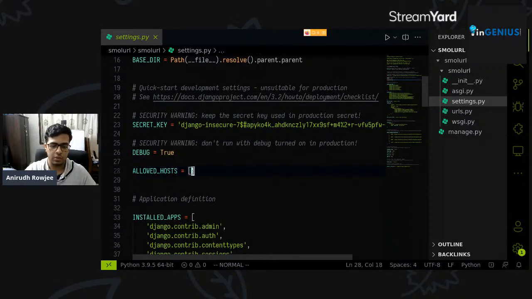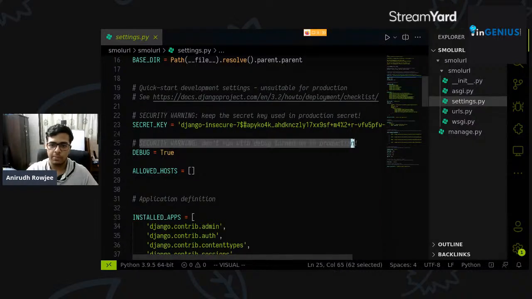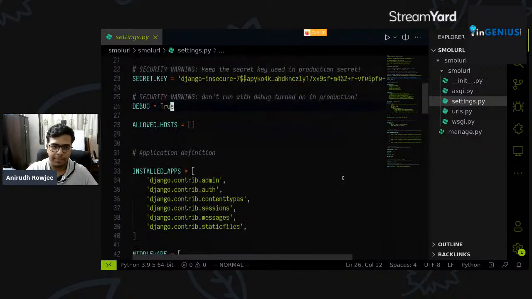which tells Django that look, there are these things that can make requests to our application. There's a debug flag here. If we turn this to false, Django will stop giving us helpful error messages. And we have mentioned very clearly security warning, don't run with debug turned on in production, because it gives away a lot of information about the app, right?